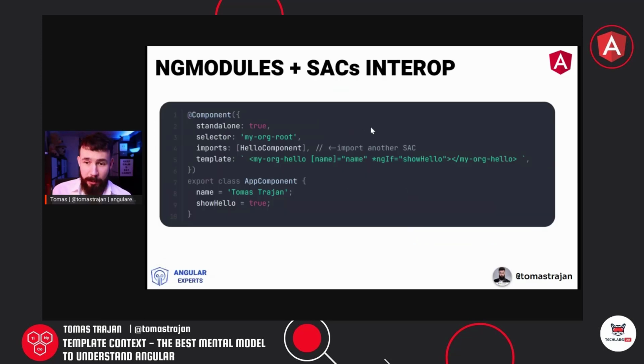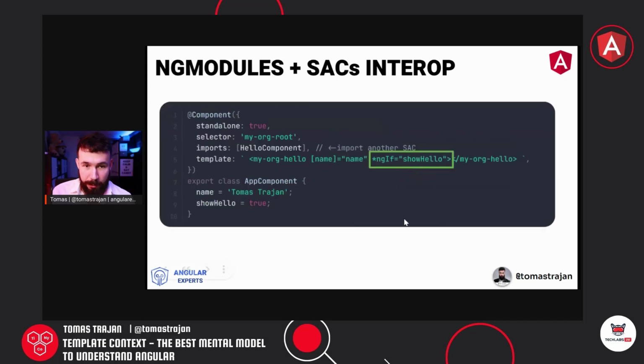So let's have a look at the interop between NG modules and standalone components, because we said that we can mix and match them with ease. Let's just say we have a standalone component, again the application component, which imports and uses in its template another standalone component, my organization hello, but the example has a new thing, ngIf, right?